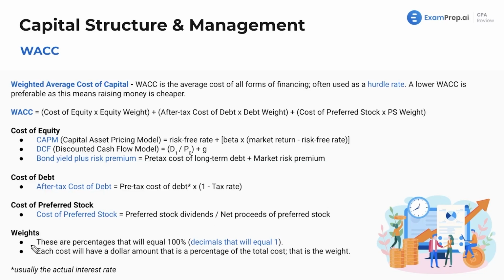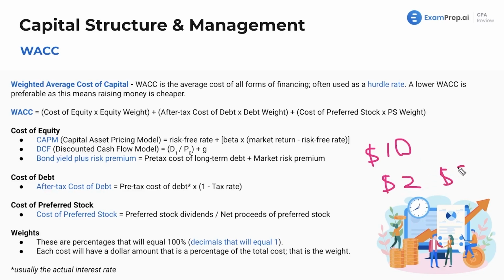For the weights, as mentioned, these are percentages that will equal 100%. So decimals that equal 1, we have 0.25 plus 0.25 plus 0.5. And then each cost will have a dollar amount that's a percentage of the total cost. That's the weight. So for example, if it says we're raising $10 million overall, and let's say 2 of it is equity, and then 8 of it is debt.